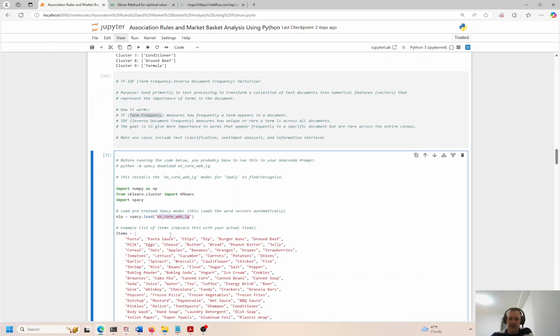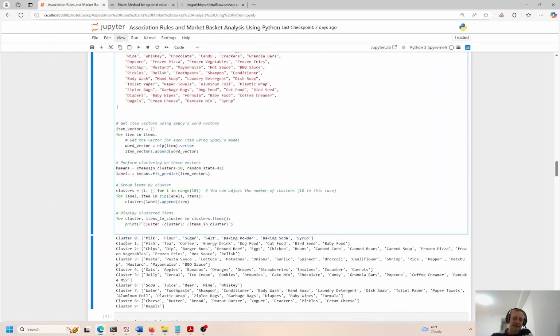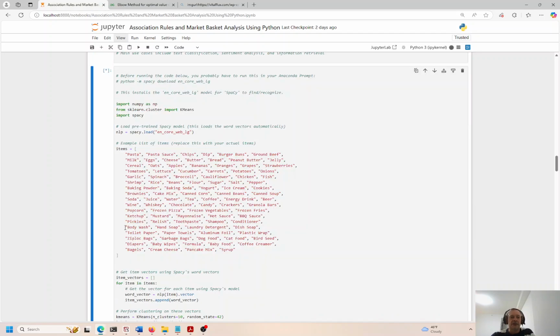Let's try a pre-trained model now, and we will rerun the analysis. Now we have a slightly different hypothesis, right? The hypothesis is to use a pre-trained model. This is a spaCy model. It has been trained, I'd have to look at this, I think on at least several million different data points. Like ChatGPT has been trained on billions, right? When you put in your request to ChatGPT, it spits out the results. It's been trained on hundreds of billions of different features. This one right here was trained on, I don't even know, like 8 to 10 million, I'm guessing. So way less than ChatGPT, but that's fine. It runs pretty fast. Let's see what kind of result we get when we fire this thing off.